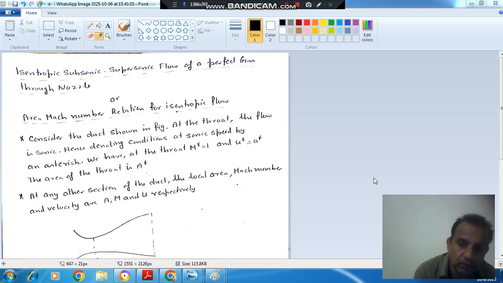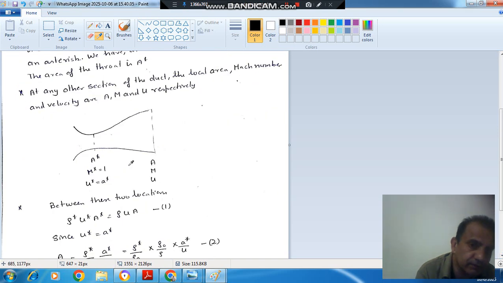Okay. Now suppose we have a convergent divergent duct, and this is the throat section, and its area at the throat section is represented by A star, because here Mach number 1 exists, or we can say M star here is 1, and U star is equal to a star because M is 1.